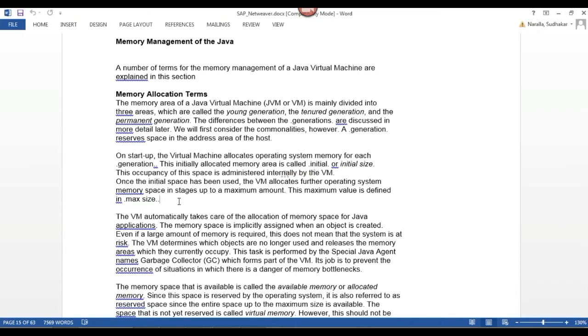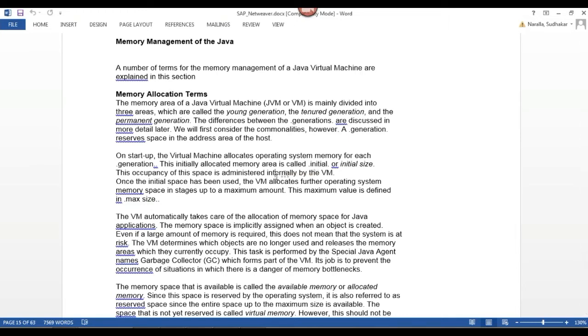Next, whenever my JVM allocates space to Java programs, my JVM will take care of the allocation of memory space for each and every Java program. We can call them Java programs or Java applications. Who will take care of the allocation of required memory space? My JVM will take care of it automatically, allocating the required memory space for Java applications.